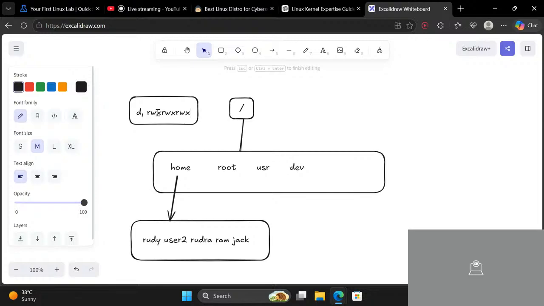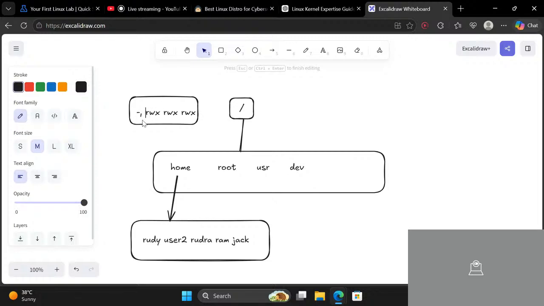So there are basically three types of fields for permission. If you are talking about a directory, there will be D. If you are talking about a file, then there will be this minus sign. Now there are three fields. The first field is for the one who created it.